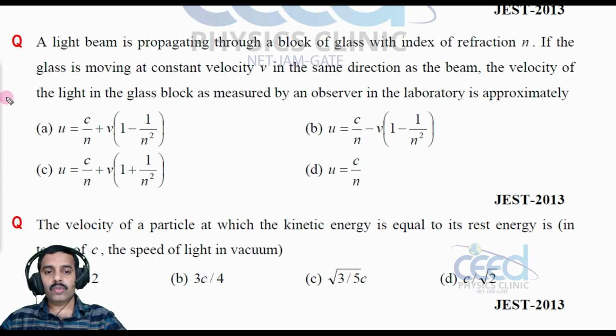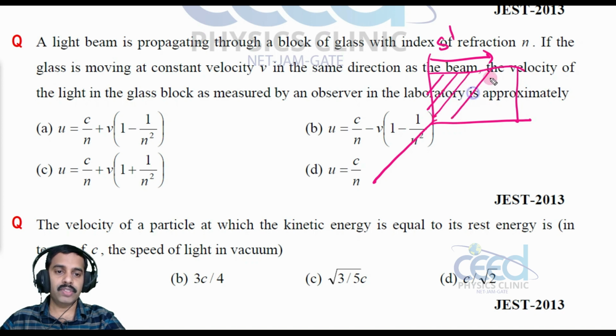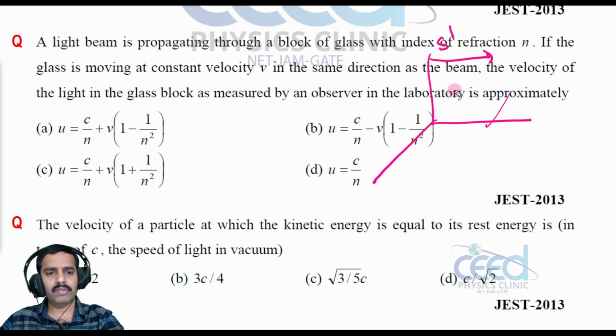So in this question, the S dash frame is the glass slab. Look into this, this is my S dash frame. The glass slab itself is moving with a velocity v. That means the S dash frame is moving with a velocity v, right? So the light is moving in this glass slab. Suppose I am considering a light pulse moving within this glass slab. That means its velocity is c by n, if n is the refractive index.